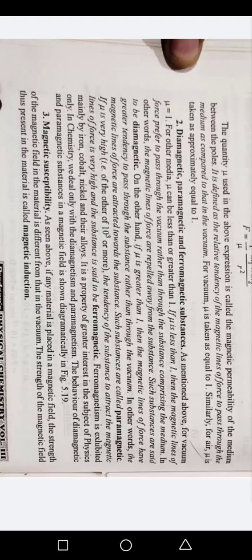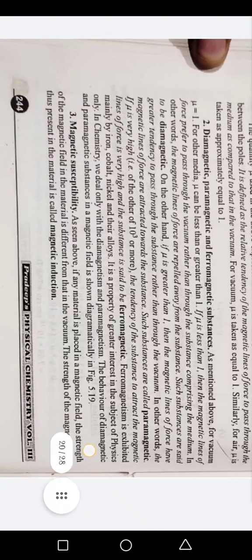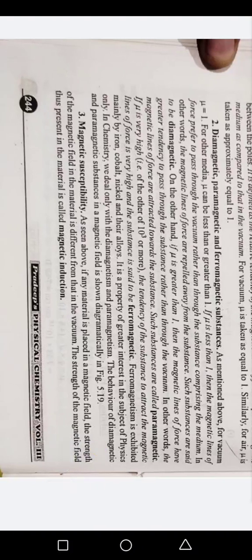The behavior of diamagnetic and paramagnetic substances in a magnetic field is shown diagrammatically in figure 5.19. Number 3, Magnetic susceptibility. As seen above, if any material is placed in a magnetic field, the strength of the magnetic field in the material is different from that in the vacuum. The strength of the magnetic field thus present in the material is called magnetic induction.